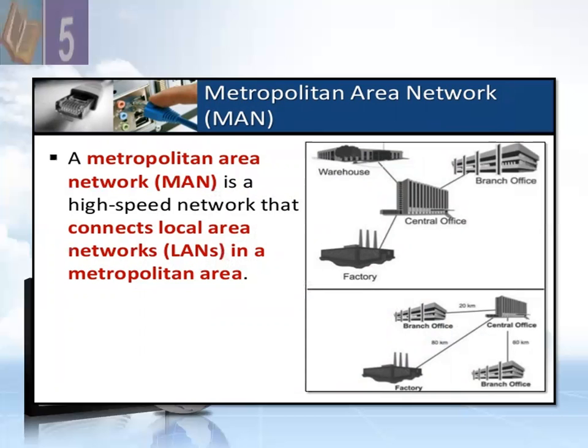When different LANs are connected together, they can make a MAN. It is larger than a LAN and smaller than a WAN, covers an area between 5 to 50 kilometers. It can use fiber optic cable or microwave transmission. Both can be used in MAN communication.